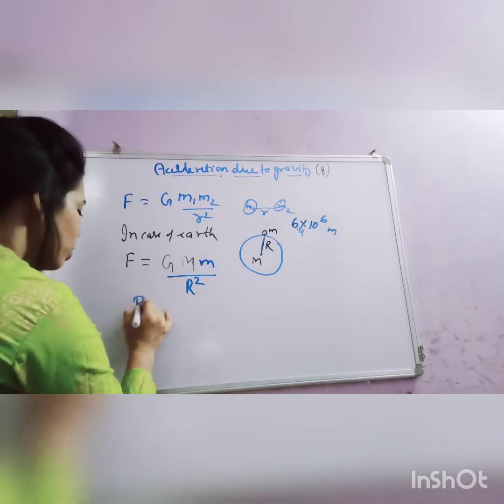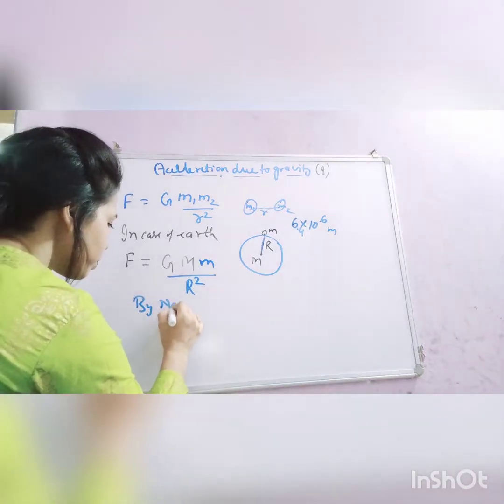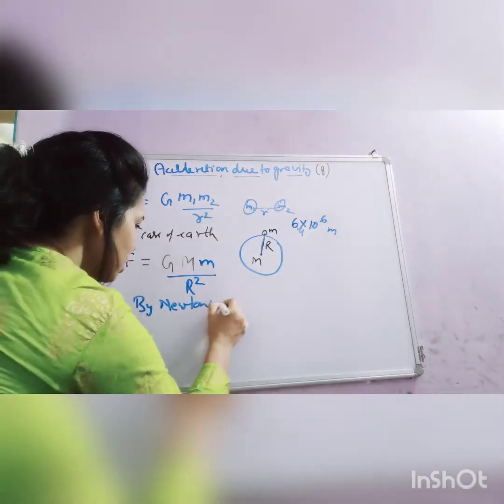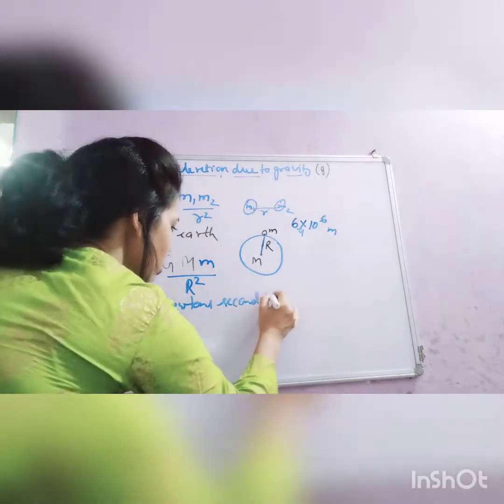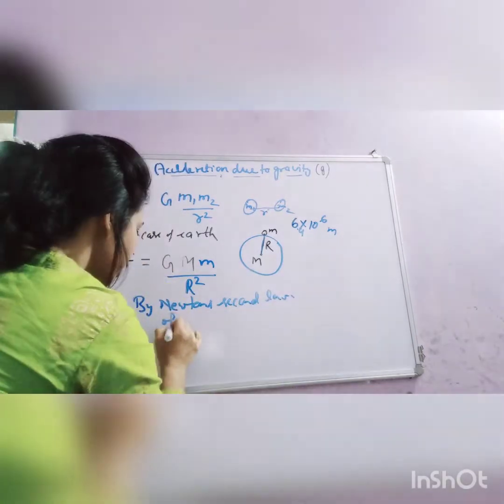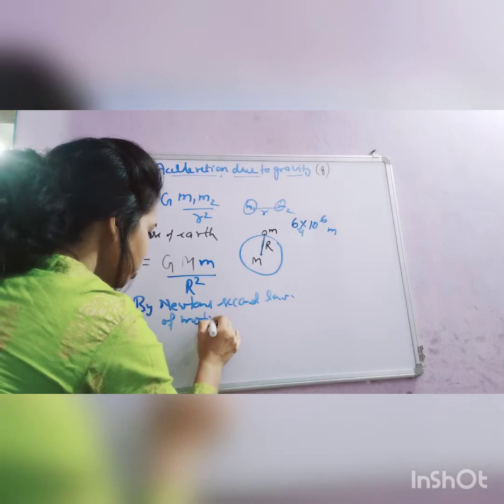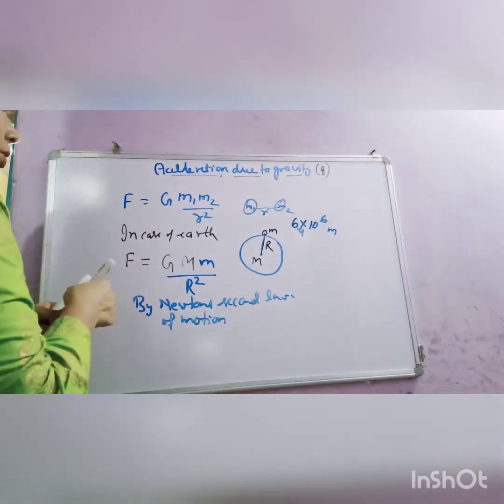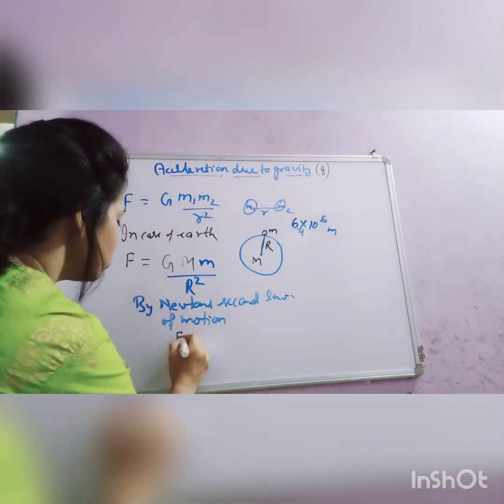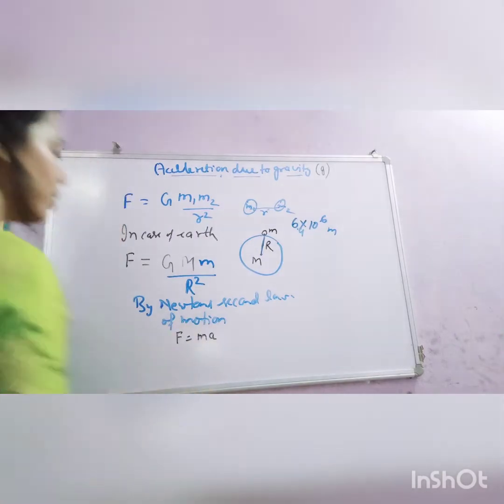Now by Newton's second law of motion, we know force equals mass times acceleration.